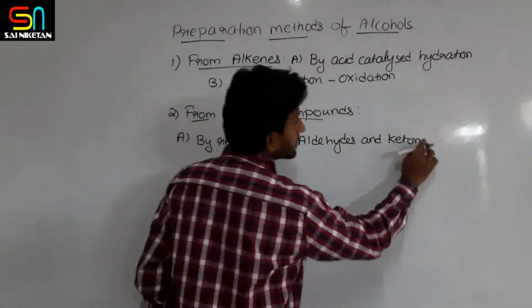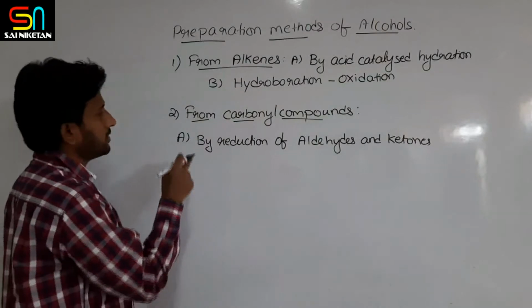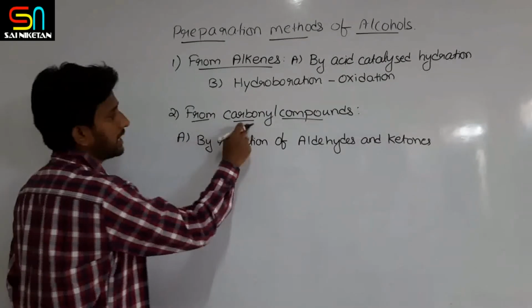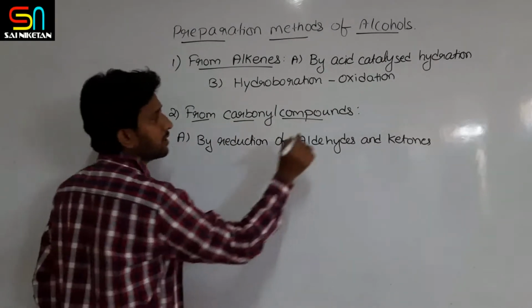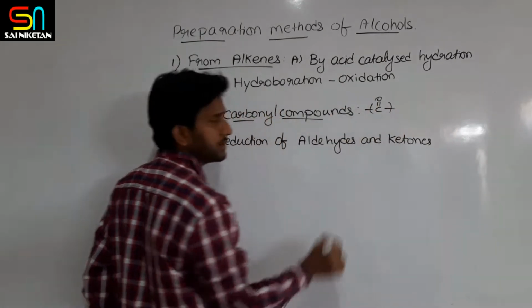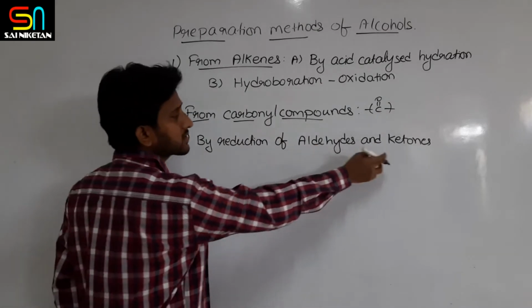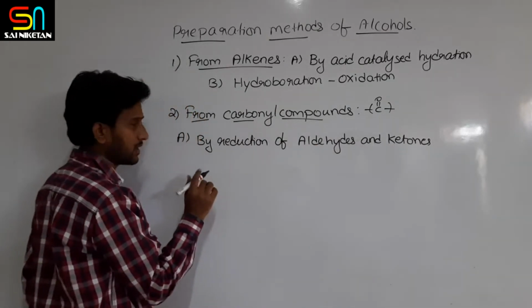And you know that carbonyl compounds means the compounds that contain the C double bond O group in them, right? So aldehydes, you know, general formula RCHO, ketones are RCOR, right?